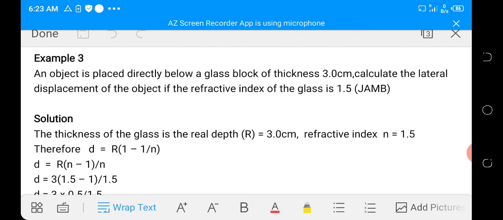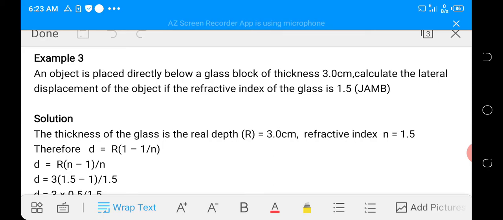Example 3. An object is placed directly below a glass block of thickness 3 cm. Calculate the lateral displacement of the object if the refractive index of the glass is 1.5. Here, the real thickness of the glass is the real depth.